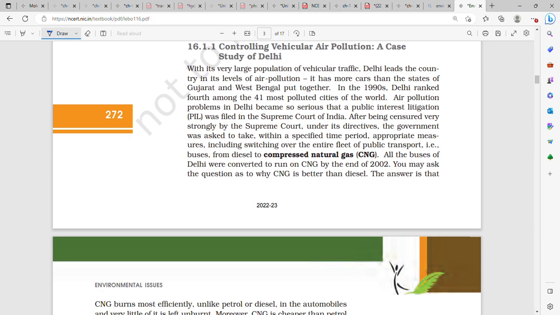Controlling vehicular air pollution: a case study of Delhi. With its very large population of vehicular traffic, Delhi leads the country in its level of air pollution. The highest level of pollution is in Delhi, no doubt. Yes, it has more cars than the states of Gujarat and West Bengal put together. In 1990, Delhi ranked fourth among the 41 most polluted cities in the world.